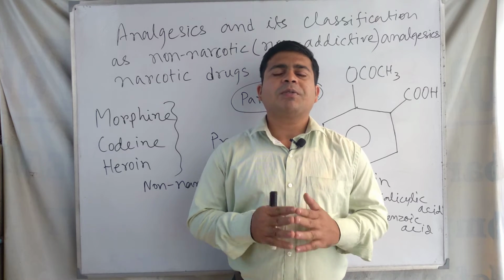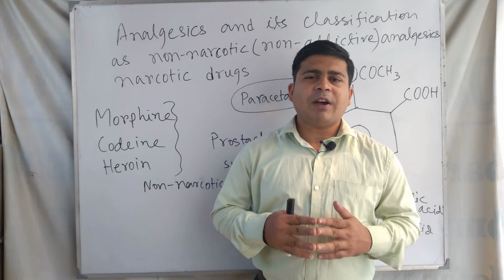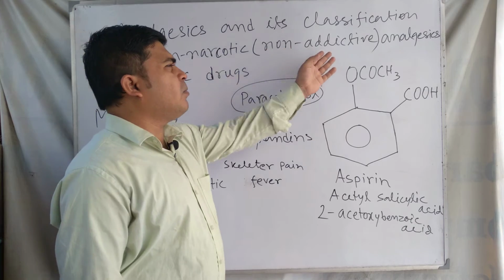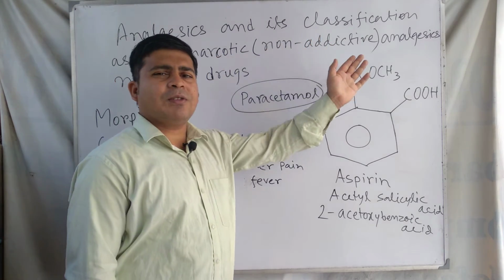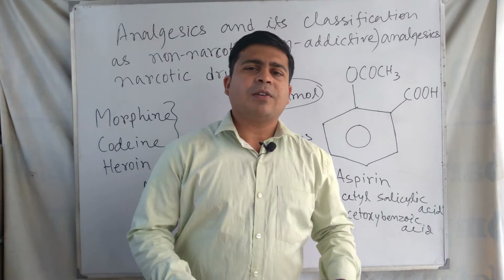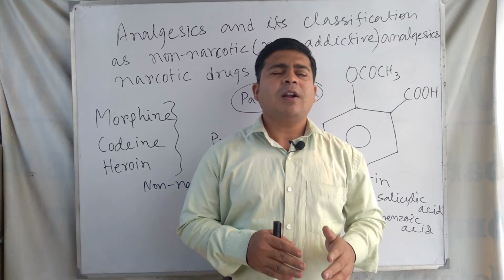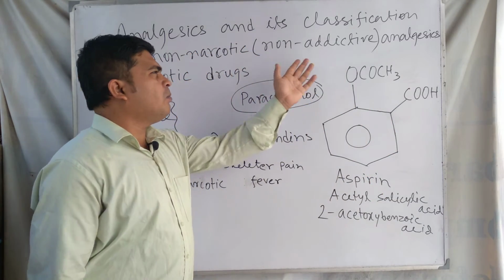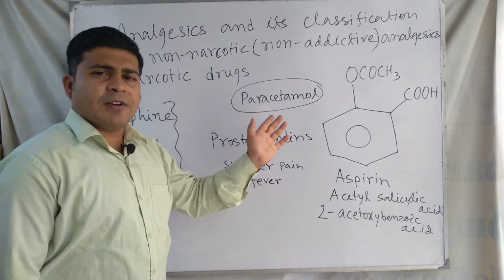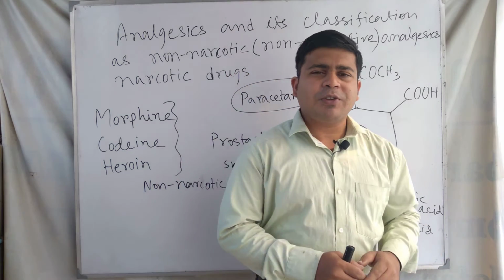So now the question is, what are the classes of analgesics? Analgesics are divided into two classes. One is non-addictive or non-narcotic analgesics, and another is narcotic drugs. Analgesics are divided into two categories or two classes: non-addictive or non-narcotic analgesics and narcotic drugs. So what are these classes? About these classes we will discuss.